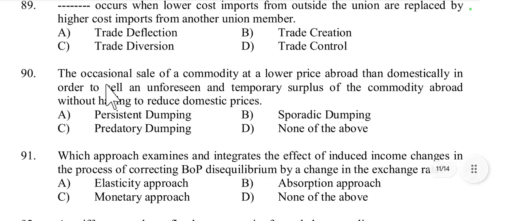Then question number 90. The occasional sale of a commodity at a lower price abroad than domestically, in order to sell an unforeseen or temporary surplus of the commodity abroad without having to reduce domestic prices. That is called persistent, sporadic, or predatory dumping. It is called sporadic dumping. Option B, because sporadic dumping is occasional and unplanned, used to clear surplus stock in foreign markets without disrupting domestic prices.